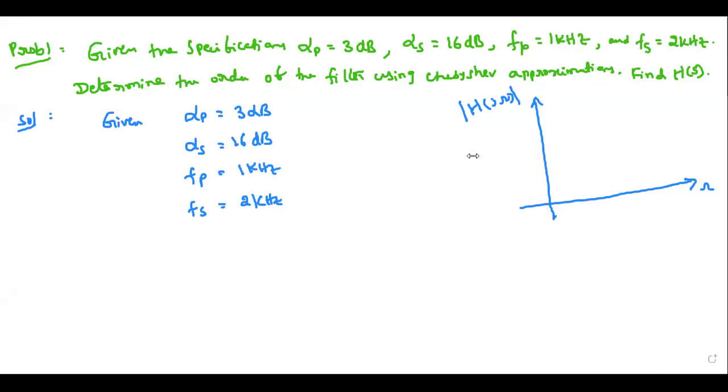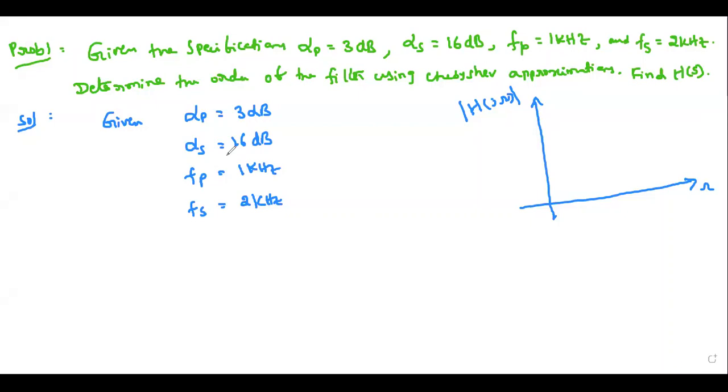Okay, number one, are you present? Absent. Number two, Vaishnavi. Vaishnavi also absent. Okay, number three. Yes, sir. Then tell me, what is the type of filter?